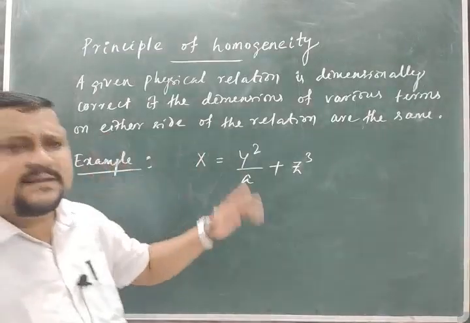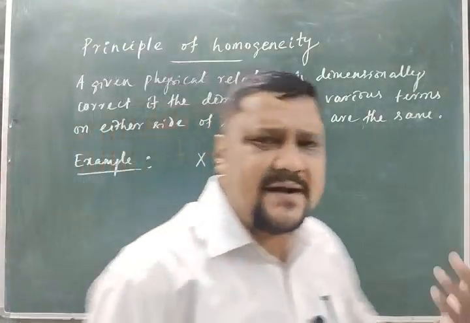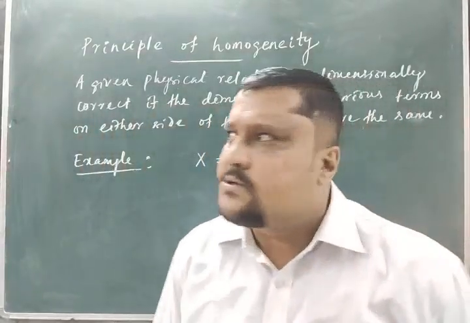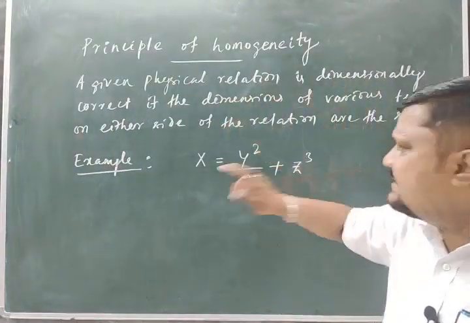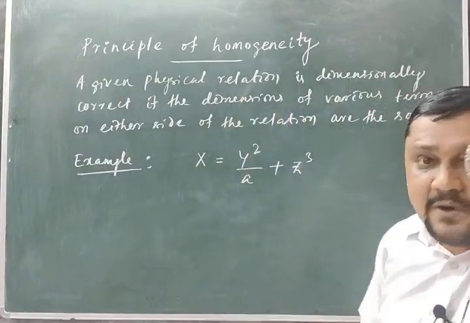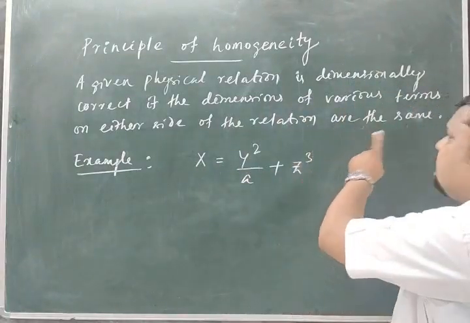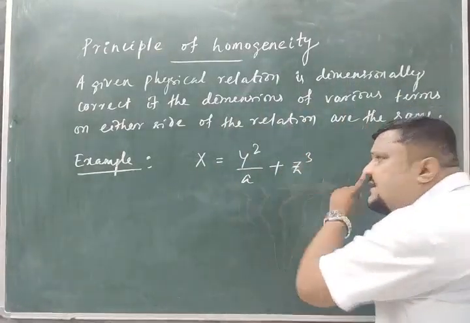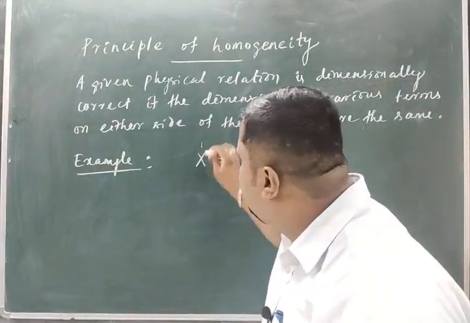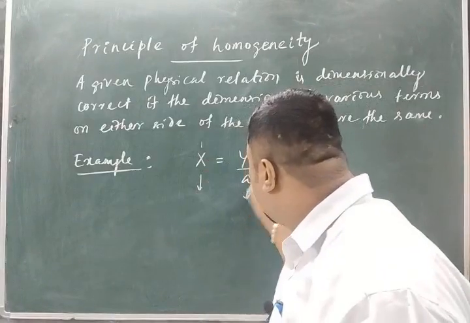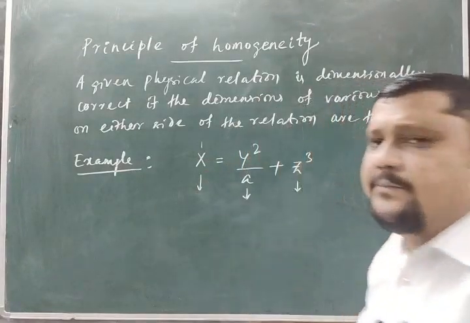Maybe a force, or an acceleration, or a velocity, like that. So a given relation is dimensionally correct if the dimensions of various terms are the same. How many terms are there here? Three terms. One is this one, this one is a term, and this one is a term.